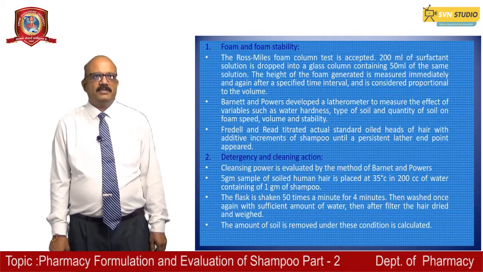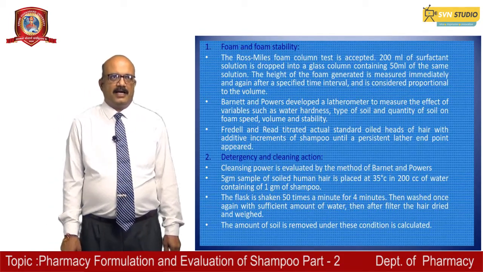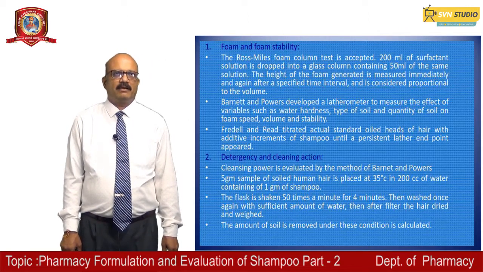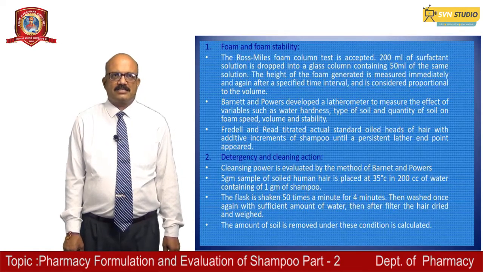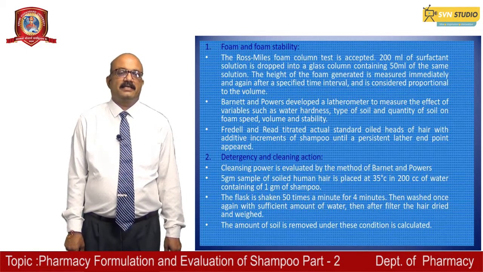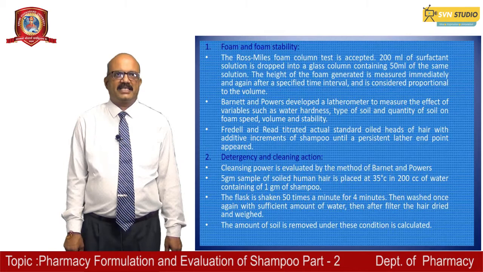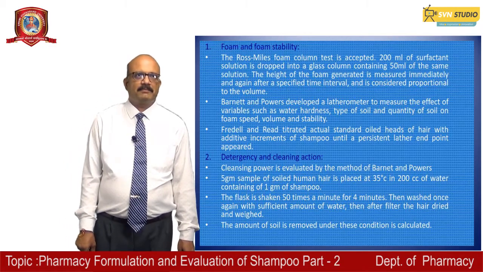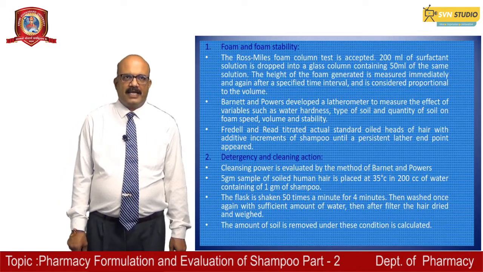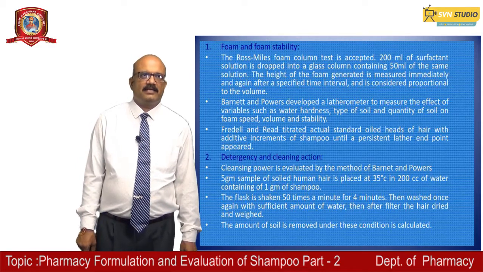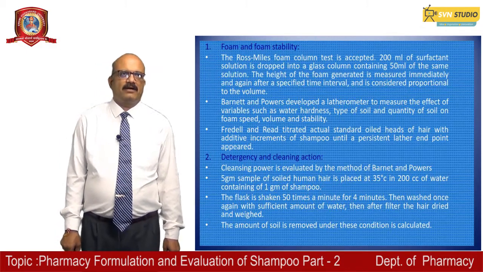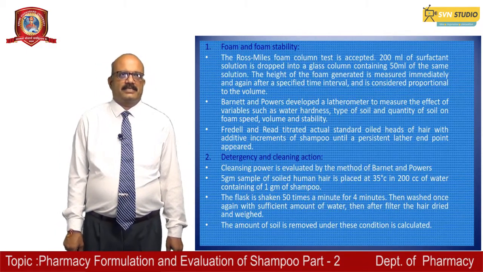So coming to the foam and the foam stability, how can you perform this evaluation? The Ross-Miles foam column test is accepted. For this, you take 200 ml of the surfactant solution, which is dropped into a glass column containing 50 ml of the same solution. The height of the foam generated is measured immediately and again after a specified time interval, and that is considered proportional to the volume. Barnett and Powers developed a lathometer to measure the effect of variables such as water hardness, type of soil and quantity of soil on foam speed, volume and stability.